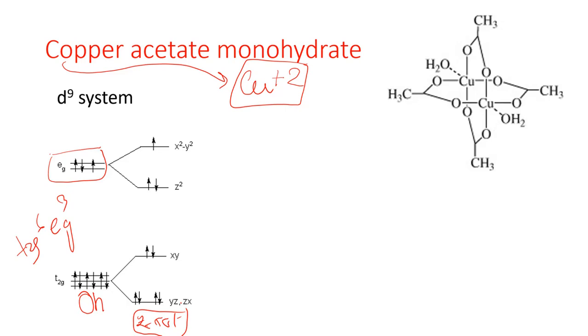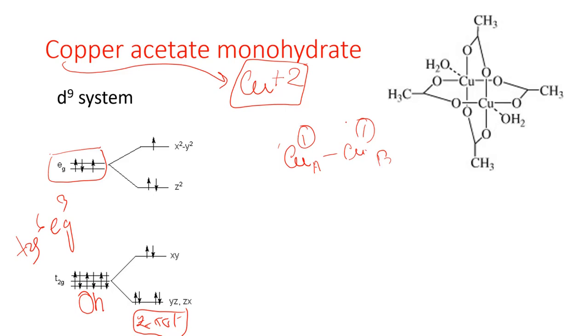So now, with the Z-out being more stable, dxz, dyz, dxy, and dz square orbitals are all completely filled, but dx square minus y square has only one electron, right? Now if we consider each copper system, copper A and copper B, we can tell that each copper is paramagnetic in that sense, because each copper has one unpaired electron.